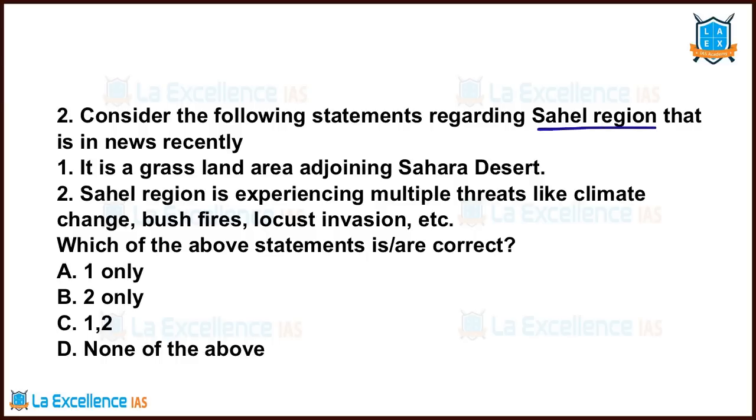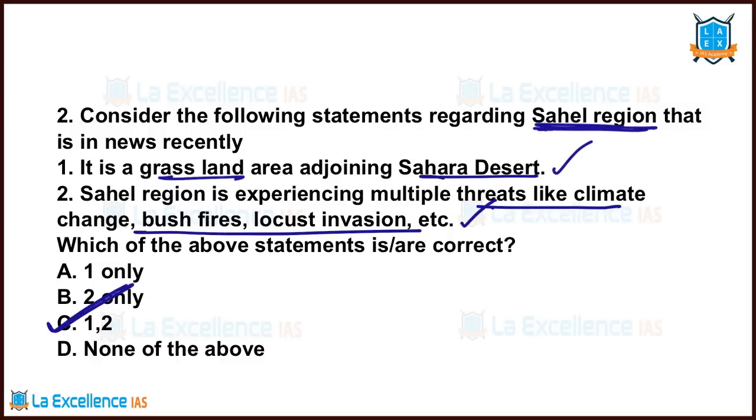Right, regarding Sahel region, this is the question. Please try to read it once and try to answer it. Sahel was in news. What is this? Sahel is a grassland area adjoining Sahara Desert, correct? Sahel region is experiencing multiple threats like climate change, bushfires, locust invasion. Yes. Which of the following are correct? Both. So answer is C.